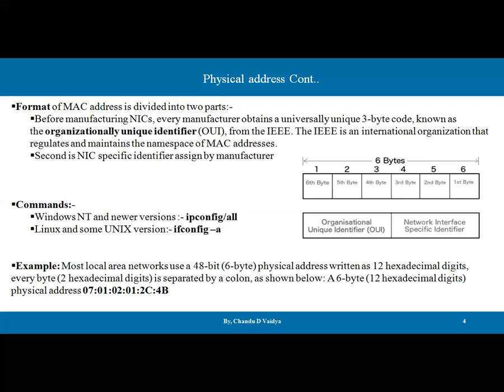And the example is showing most local area networks use a 48-bit, that is 6-byte, physical address, written as 12 hexadecimal digits. Every byte, that is 2 hexadecimal digits, is separated by a colon as shown below. The 6-byte hexadecimal physical address is 07:01:02:01 colon with 4B, like that. So this is the best example. These two slides are showing the physical addresses. More about the physical address we'll discuss in a separate lecture.